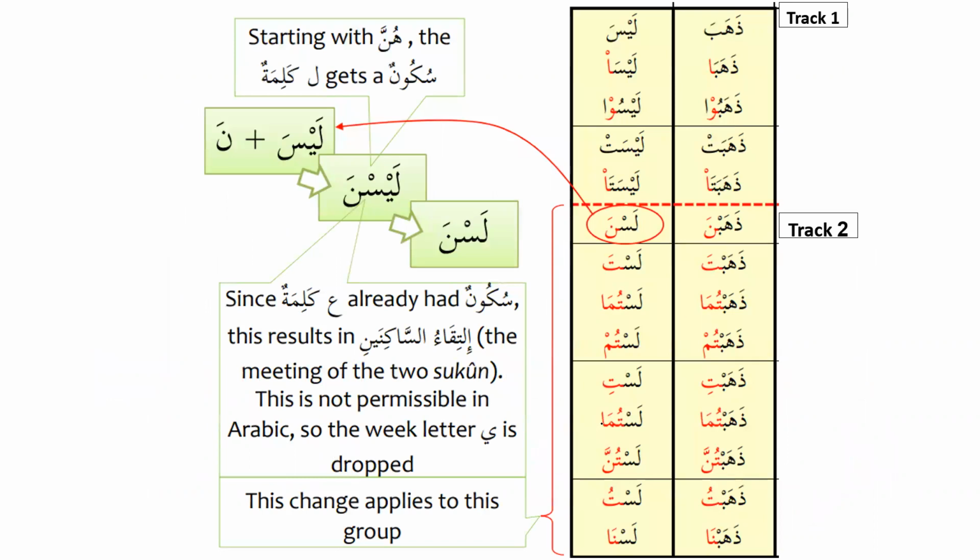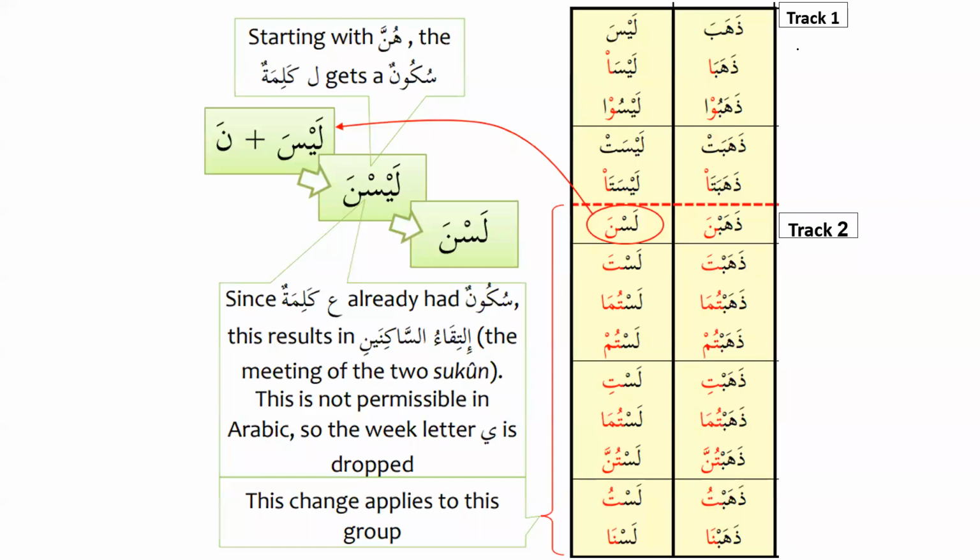Okay, so now let's look at the conjugation of laysa. And if you remember in book 1, we have learned the conjugation of dhahaba, the past tense, and we have learned the whole conjugation. For example, dhahaba, dhahaba, dhahabu, dhahabat, dhahabata, and dhahabana.